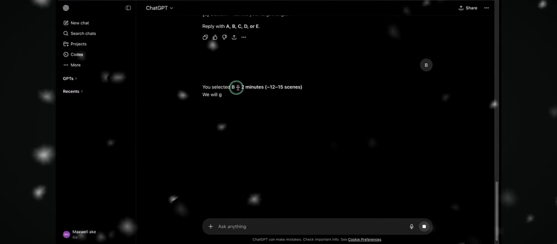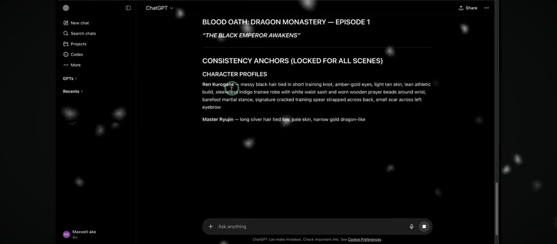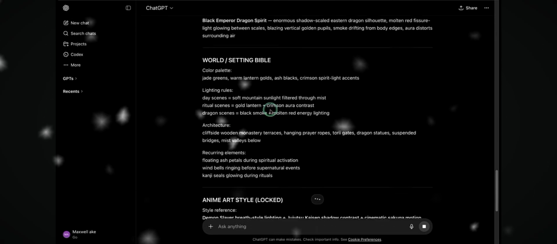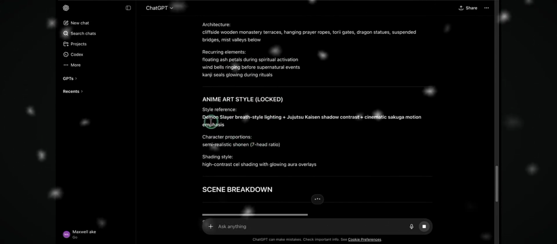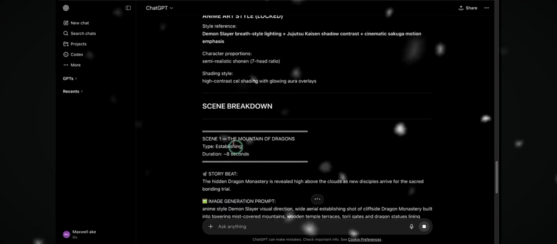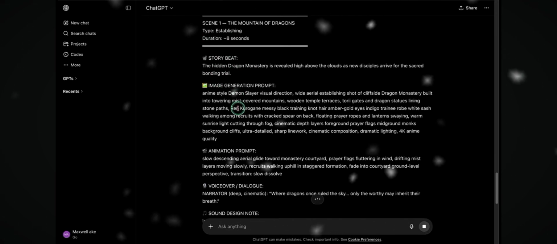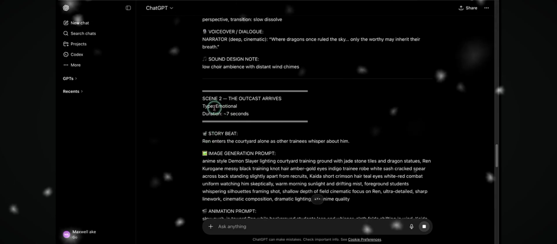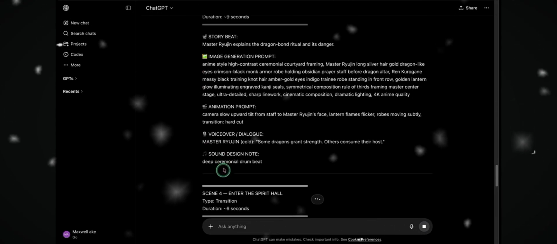Now, in this next stage, ChatGPT generates a full cinematic breakdown of your project, from the title, character consistency, and world setting, to the anime art style for every scene, plus image generation prompts, animation prompts, voiceover dialogue, and even sound design. Basically, everything gets structured for you into one complete production-ready script.